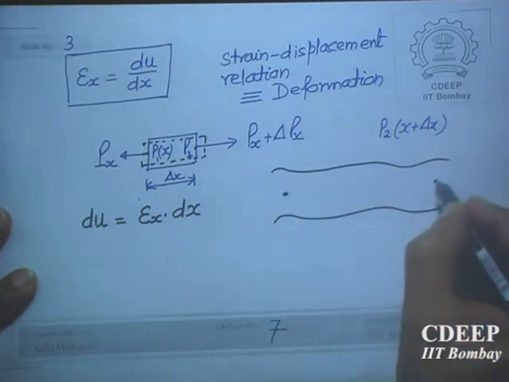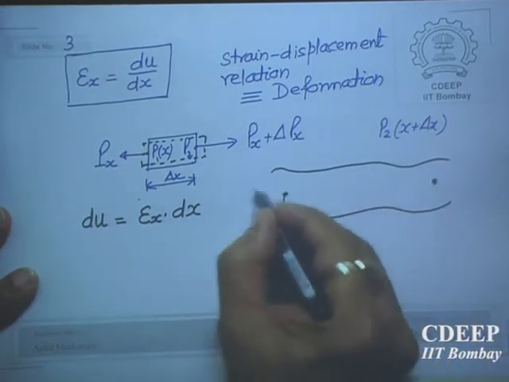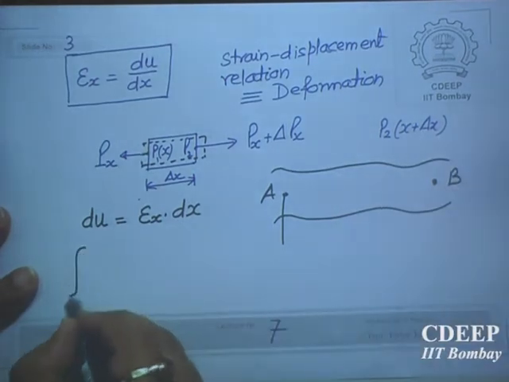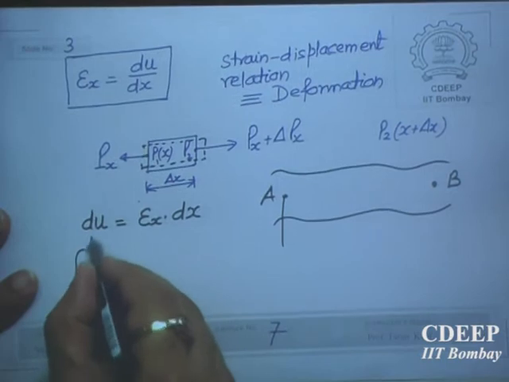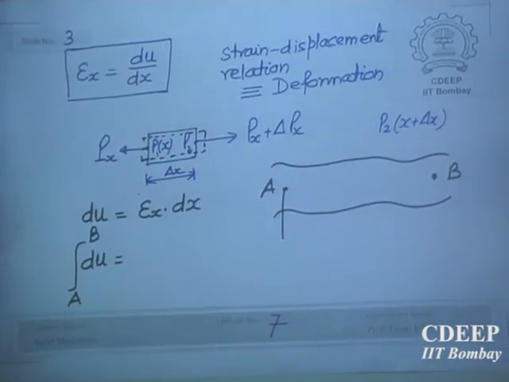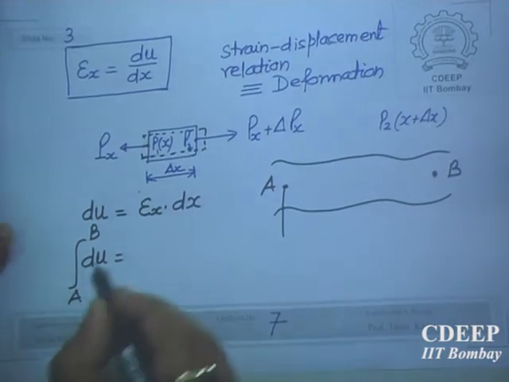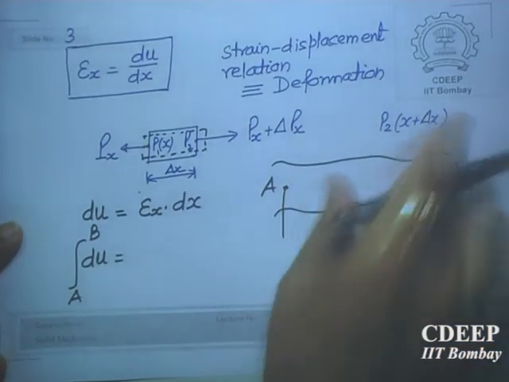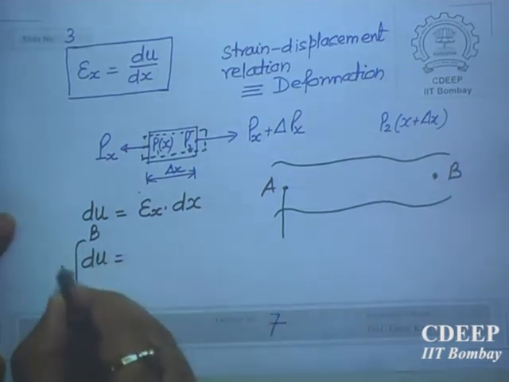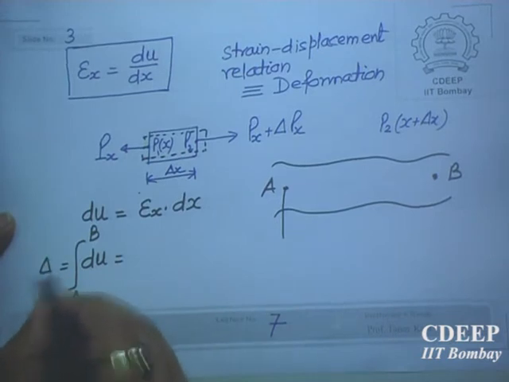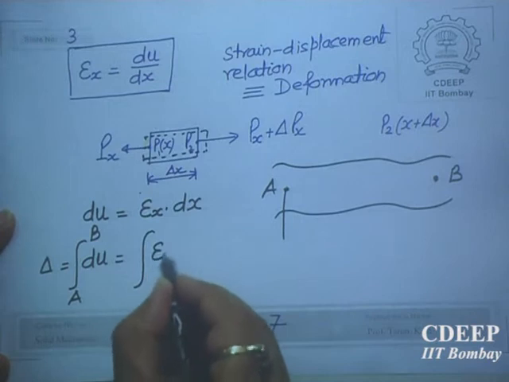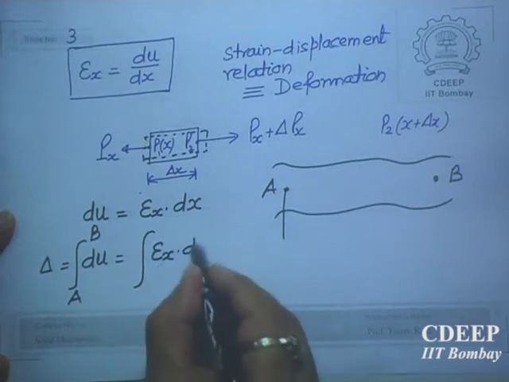If I want change from point A to point B, then I will have to integrate du from A to B, and the total displacement between these 2 points, which we might denote by some delta, will be the integral of epsilon x dx.